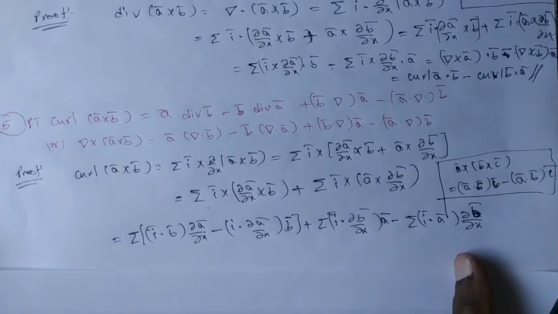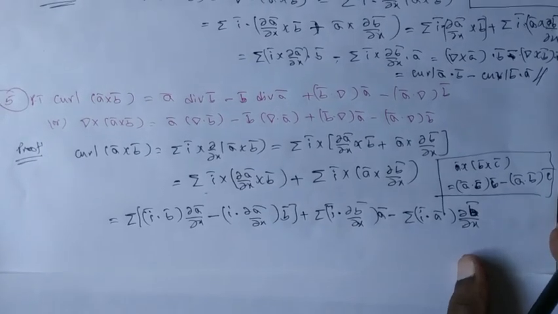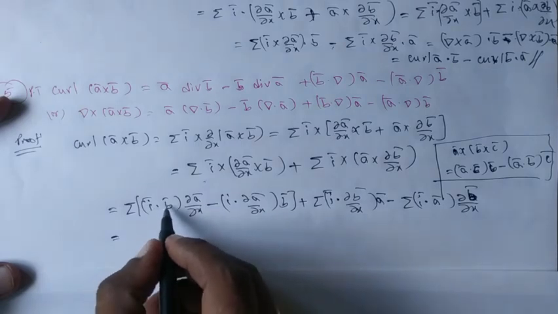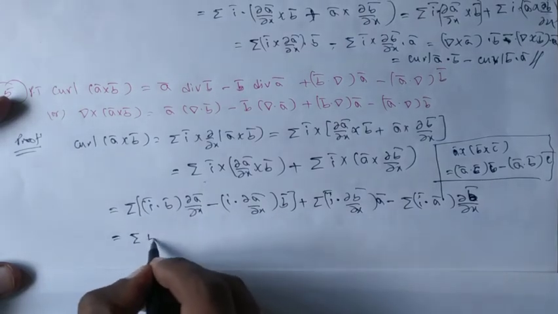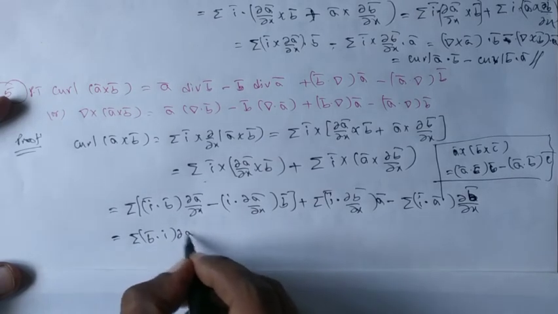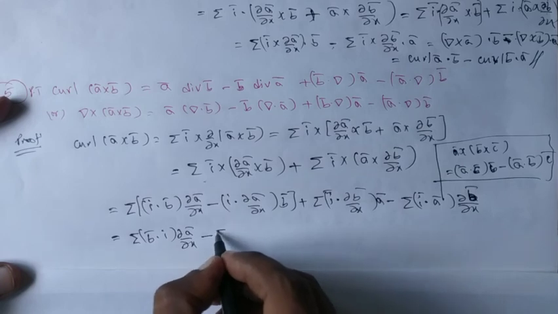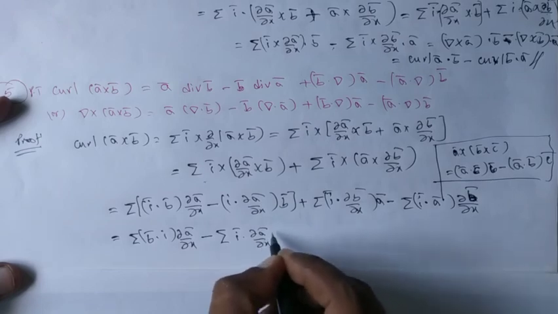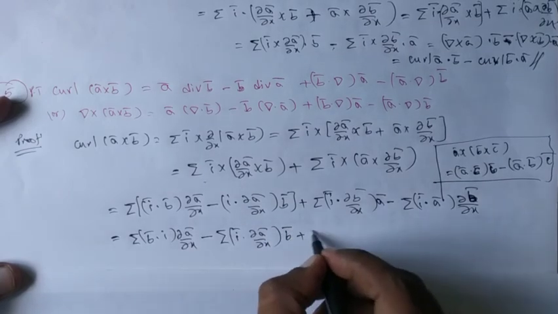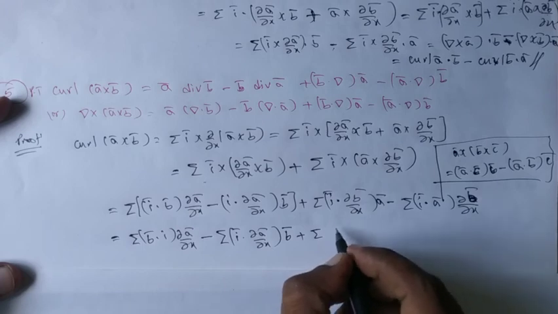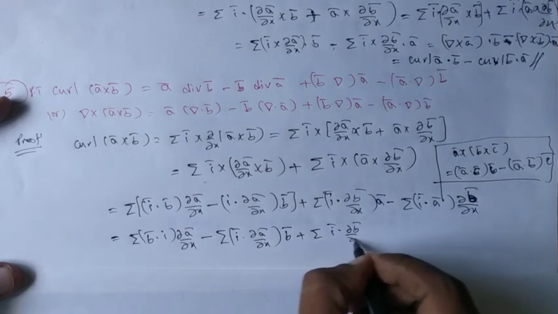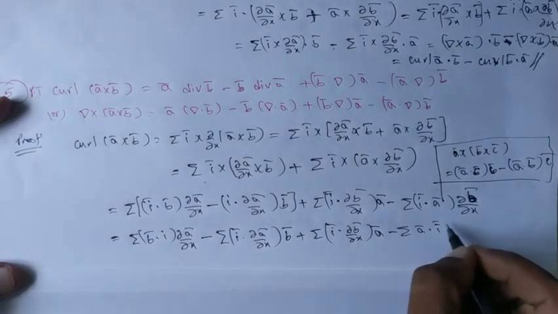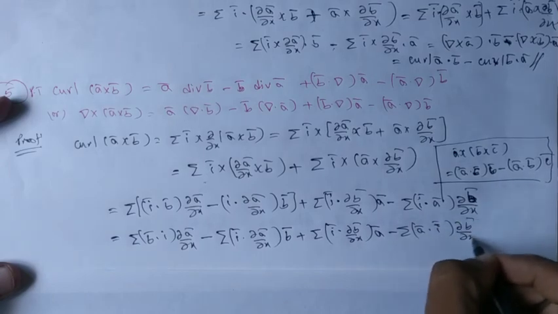Isn't it? So when you are simplifying it further, you will get like this. Whether it is B bar dot I bar or I bar dot B bar, both are same. I may write the first one as B bar dot I bar into dou A bar by dou x, minus sigma I bar dot dou A bar by dou x whole into B bar, plus sigma I bar dot dou B bar by dou x into A bar, minus A bar dot I bar into dou B bar by dou x.